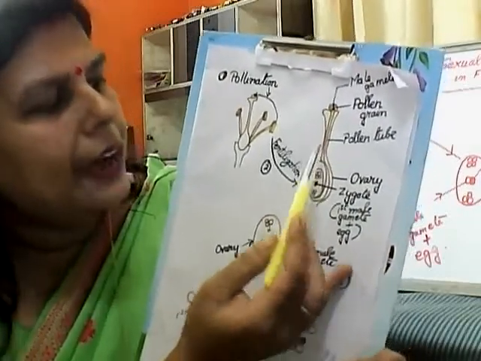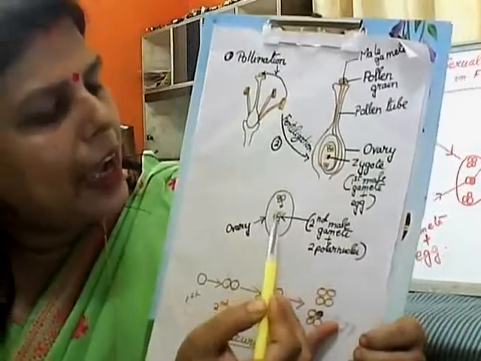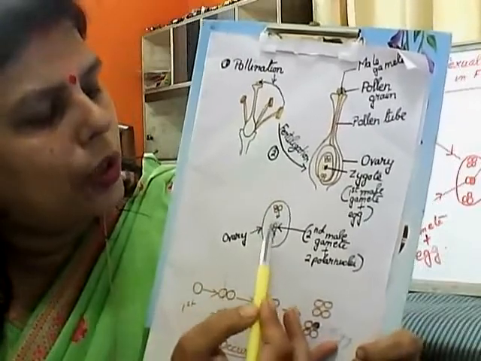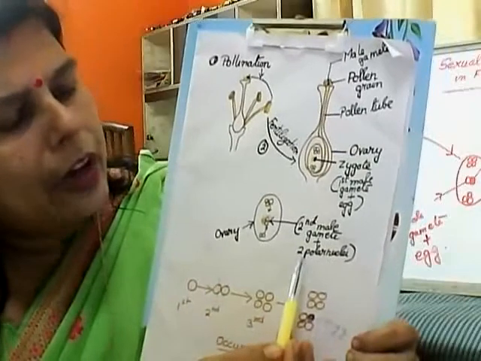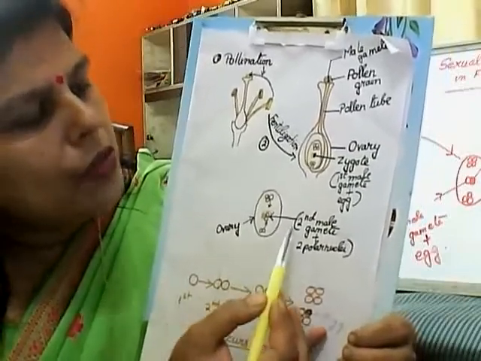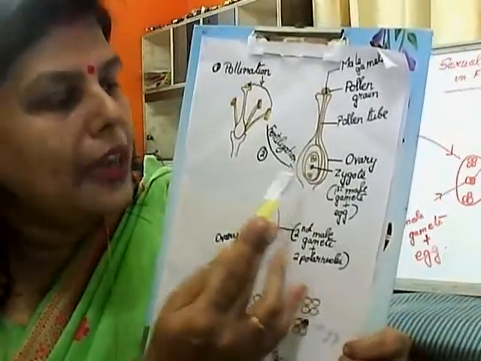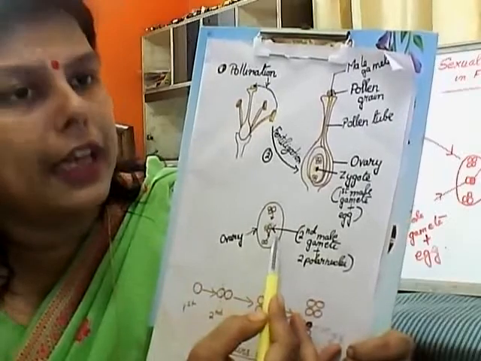Then the other male gamete fuses with the two polar nuclei from both poles. That means 3 cells fuse and form the endosperm. So in flowering plants, fertilization takes place twice, and that is why it is also termed double fertilization.